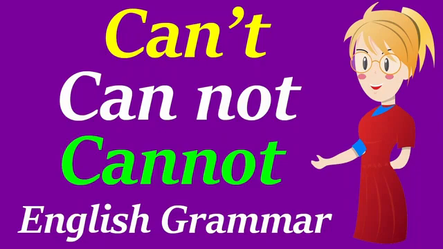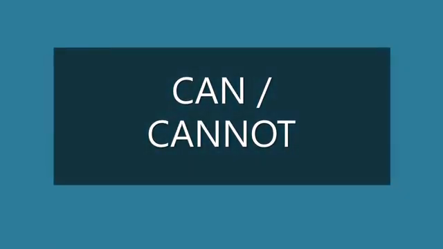We use them in different places. There's can't, cannot, and should not. In this video, we are going to see this. Let's see can and cannot. We are going to see in detail the use of can and cannot.